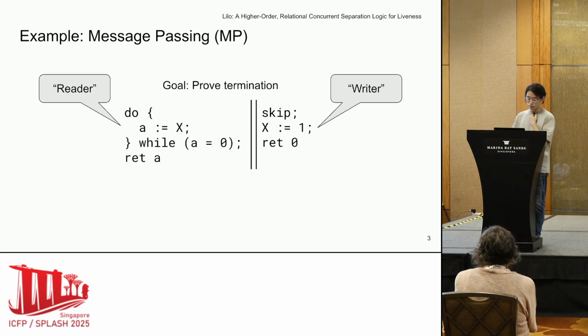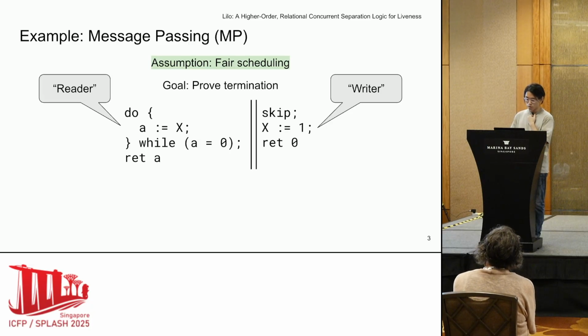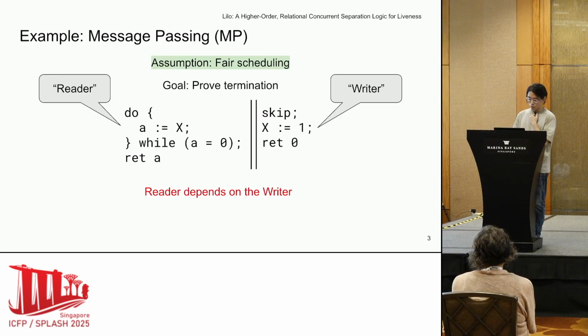Now let's look at the left thread, which we call the reader. This time we need to be a bit more careful because termination of the reader depends on the writer thread. In fact, we need to assume that the scheduler is fair, which means that every thread is always eventually scheduled. Then the writer will eventually write 1 to the memory, and the reader will read it and exit the loop to terminate. The most important observation here is that the reader depends on the writer for termination, and indeed, Lilo's promise mechanism enables precisely such reasoning to do liveness proofs.